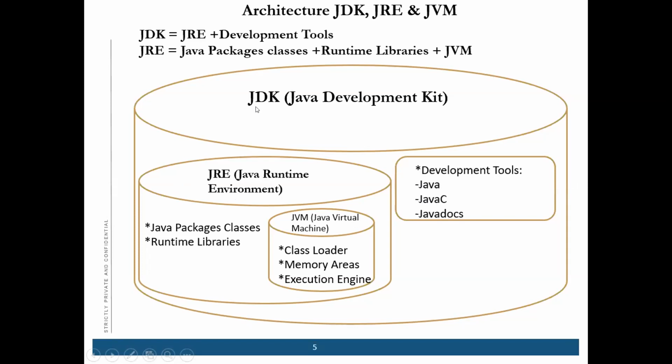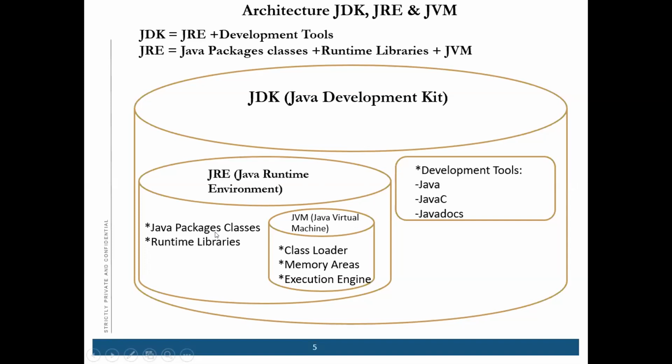You can say that the Java Development Kit has two main components, that are JRE and development tools. JRE is the Java Runtime Environment. In JRE, you have your Java packages, classes, and runtime libraries, which you have to install.